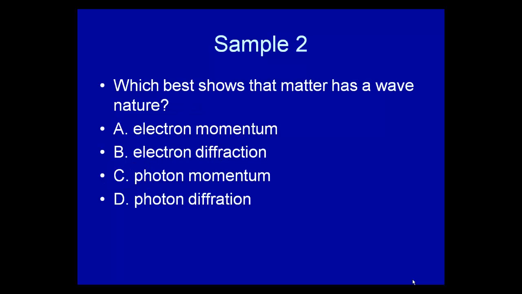Now, which best shows that matter has a wave nature? Well, momentum is primarily a particle nature, so we can get rid of those, although you can make a debate, like Einstein did, that momentum is also part of it. Diffraction is clearly a wave property, and we notice diffraction with electrons, so therefore it's electron diffraction.